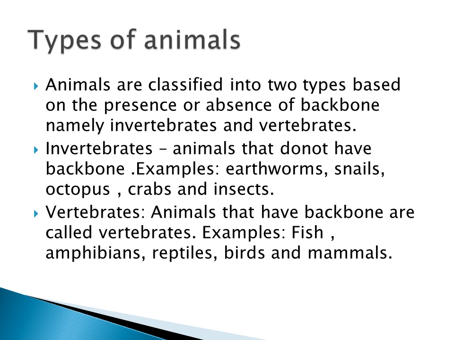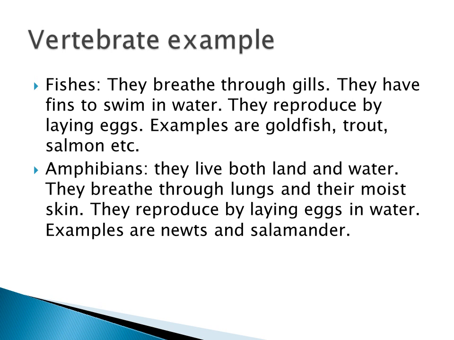And the next one is called a vertebrate. What are vertebrates? Animals that have a backbone. The animals that have a backbone are called vertebrates. Examples: fish, amphibians, reptiles, birds and mammals. Next, we are going to see the vertebrate examples. There are 5 examples of vertebrates: fish, amphibians, reptiles, birds and mammals.